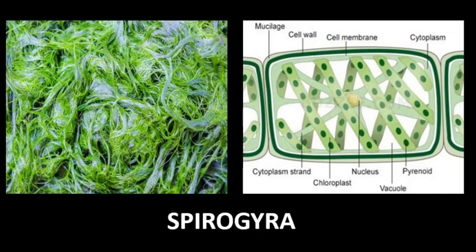Now we can see that Spirogyra has a fiber-like body. If you want to observe Spirogyra, it can be easily found in ponds. If you touch it, you will be able to see that they have fibers. And when we observe it under the microscope, we find cell wall, nucleus, and even spirally arranged chloroplast present, through which it produces its food, that is, with the help of photosynthesis.